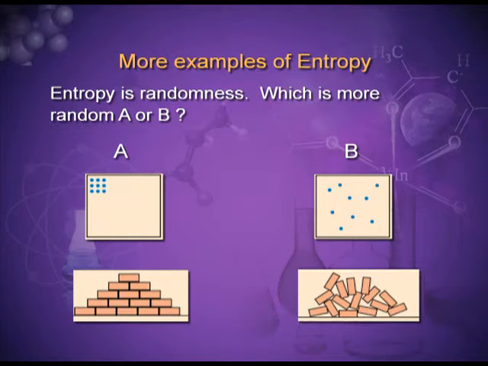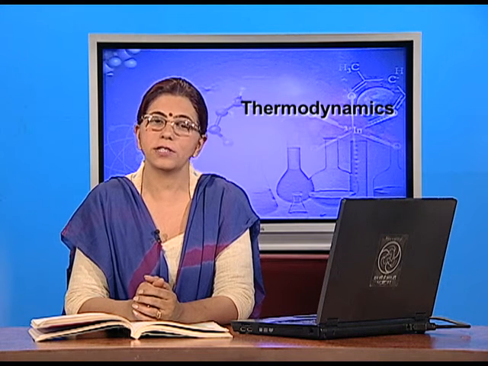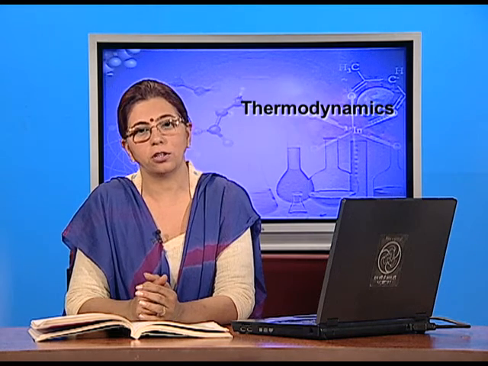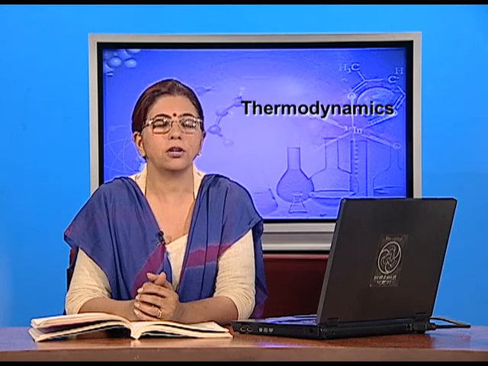From the figure we can say that the A state is more ordered as compared to the B state. B is more random. In nature, which way do things move? From disorderness to orderness, or orderness to disorderness? The natural tendency is to move from ordered state to disordered state. Even in the class, students, when the teacher is not there, you enjoy the disorderness. The entropy is very high when the teacher is not there in the class. But as soon as the teacher enters the class, there is orderness, there is a decrease in the entropy.